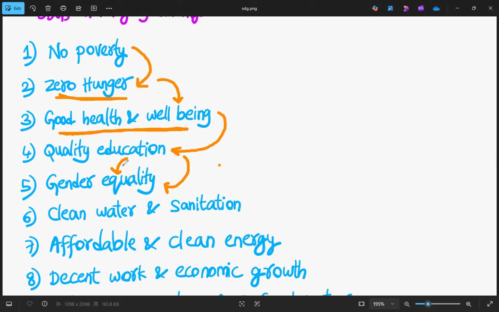This is one set where the first one is no poverty. Because of no poverty, there is no hunger. If there is no hunger, we have good health and well-being of the individual. And if a person is healthy, what does he want more? He wants quality education to refine himself. To get quality education, he enrolled in school, and there was a lower percentage of girls, so to bring gender equality, girls were also enrolled. So this is the first set where we have covered 5 SDGs. Now we'll move to the next set.